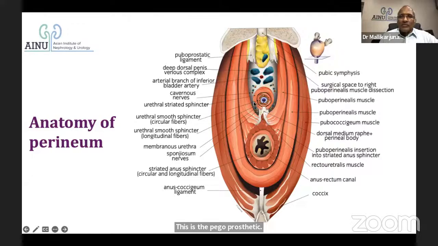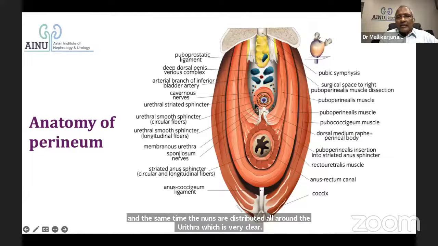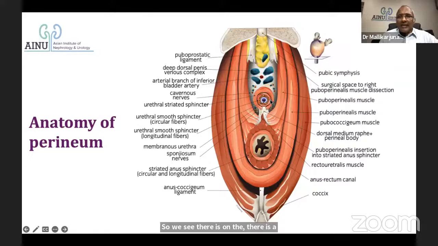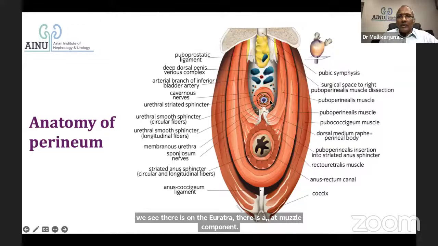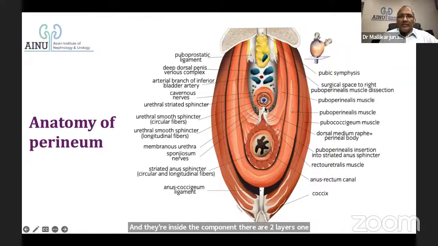At the same time, the nerves are distributed all around the urethra, which is very clearly depicted. So we see on the urethra there is a urethral striated muscle component. And inside that component, there are two layers. One is a circular and a longitudinal layer of the lissosphincter. So a smooth muscle element, which is circular outside and longitudinal inside, and a skeletal muscle element, with both slow and fast twitch fibers, which is in the outer part of that area.